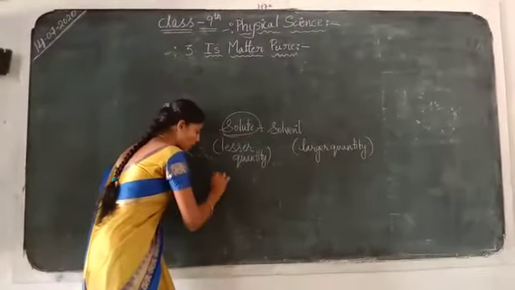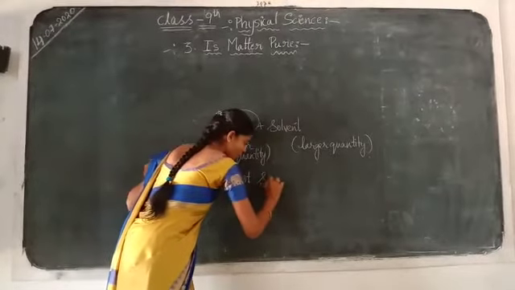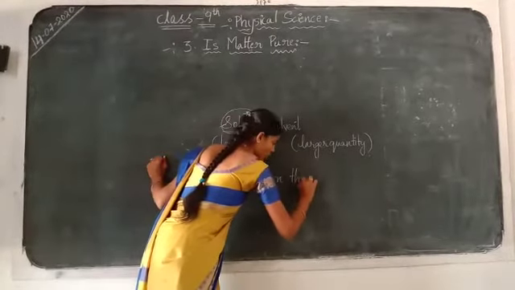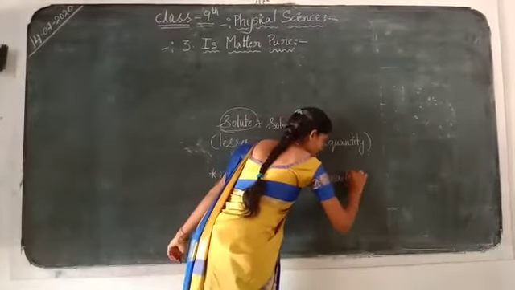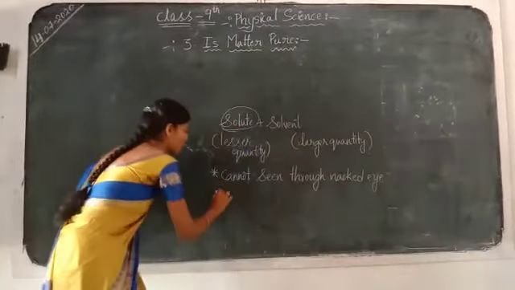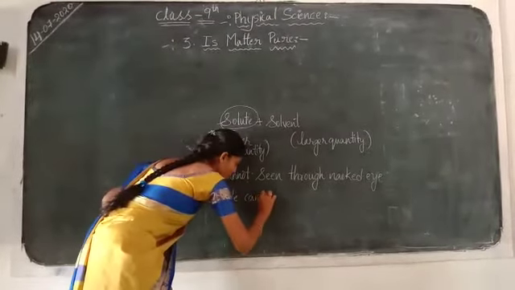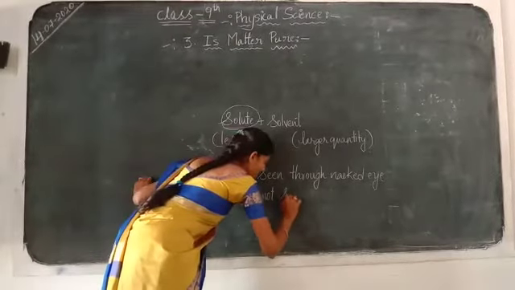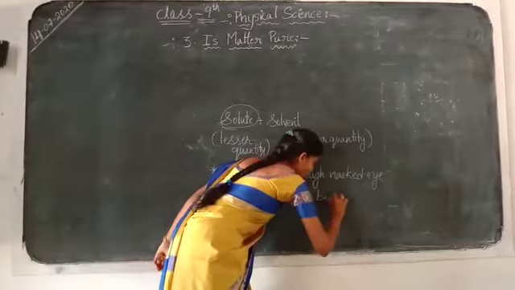The solute particles cannot be seen with the naked eye, and we cannot scatter a beam of light.